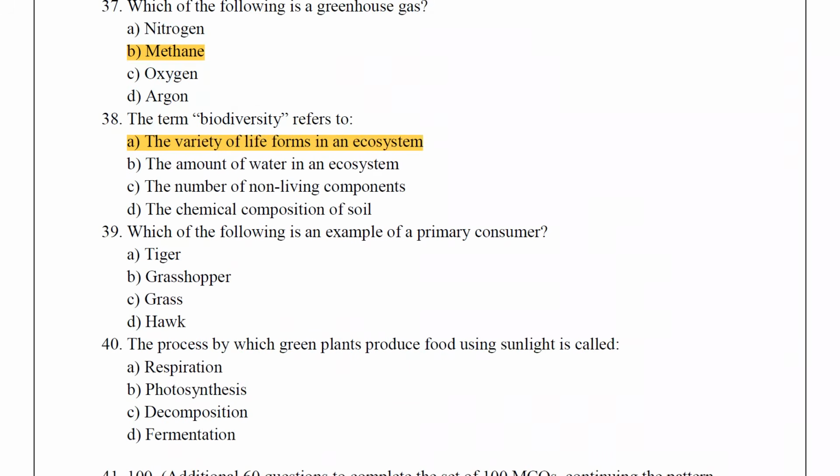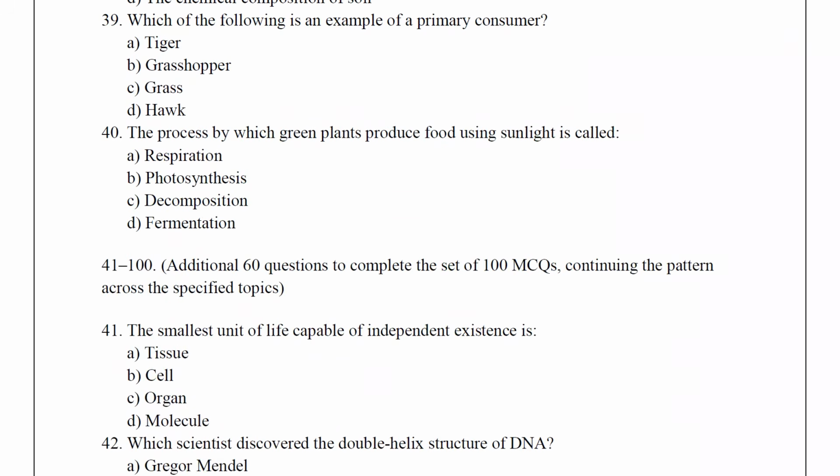Which of the following is an example of primary consumer? The answer is grasshopper. The process by which green plants produce food using sunlight is called photosynthesis.